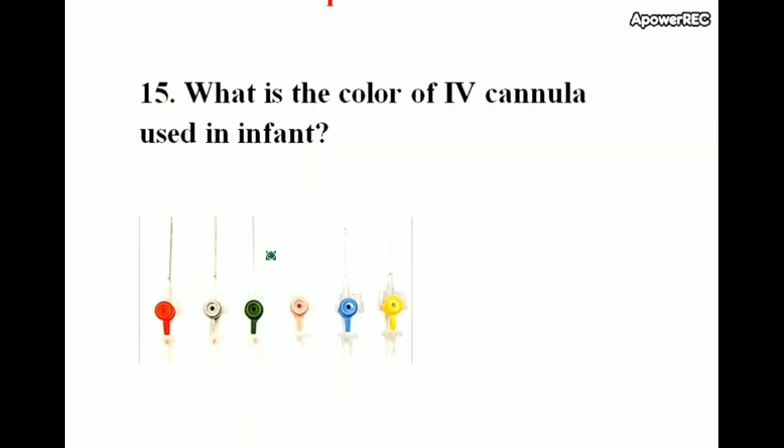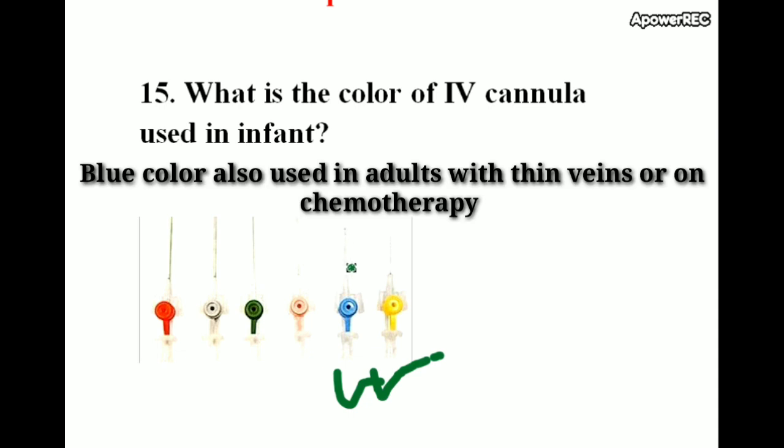What is the color of IV cannula used in infants? In infants, usually a 24 gauge cannula, that is yellow color. Then we can use a blue color cannula, 22 gauge size, for children between 2 and 10 years of age. Then a pink color cannula, 20 gauge, is usually used in adults and adolescent children.